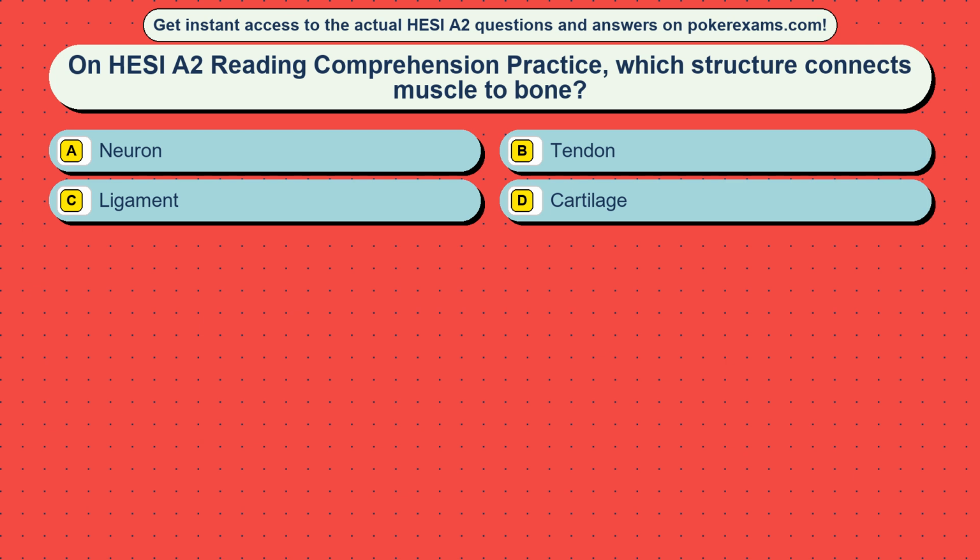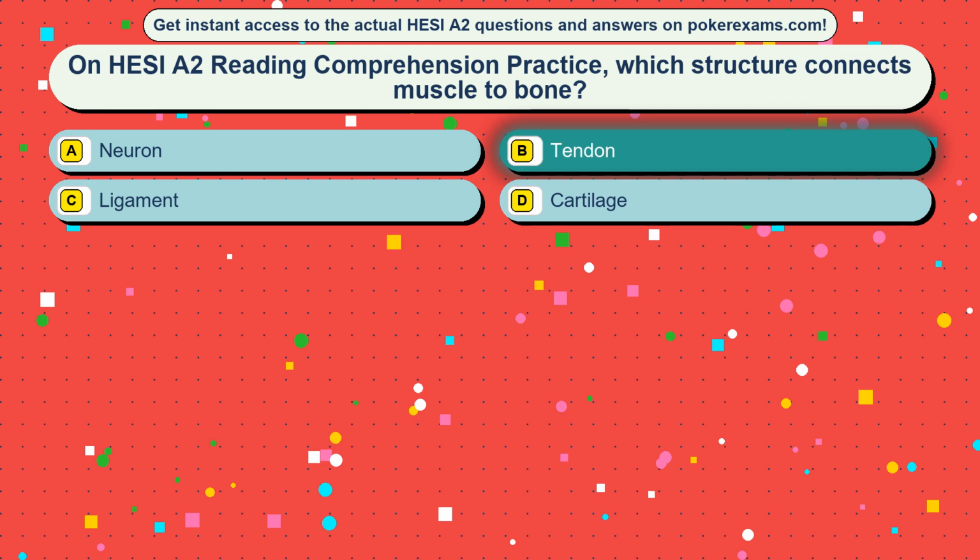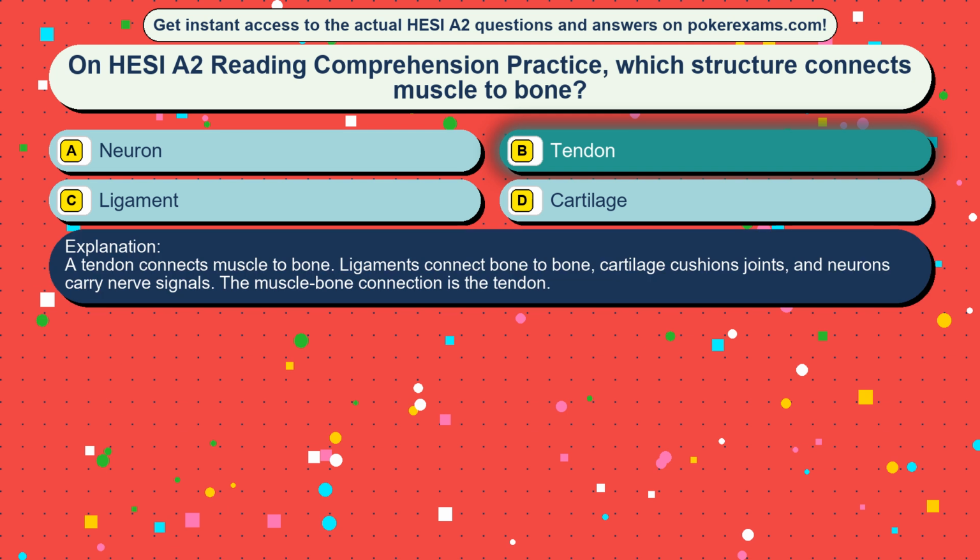Question 24. On HESI A2 reading comprehension practice, which structure connects muscle to bone? Option A, neuron. Option B, tendon. Option C, ligament. Option D, cartilage. The correct answer is option B, tendon. A tendon connects muscle to bone. Ligaments connect bone to bone. Cartilage cushions joints, and neurons carry nerve signals. The muscle-bone connection is the tendon.